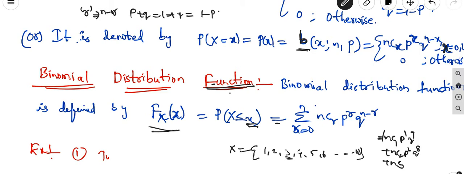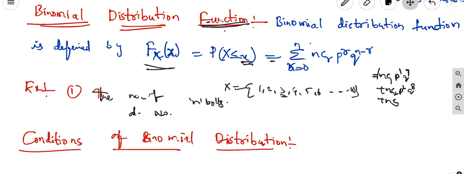Where are we using the binomial distribution? Examples are the number of defective balls in a box containing n balls. In n balls, how many are defective and how many are non-defective. In the box there are only two types, one defective and the other non-defective, good ones. So there are two values only, one is failure and one is success. We take the probability of defective balls and the probability of non-defective balls, so one value is p and the other value is q.